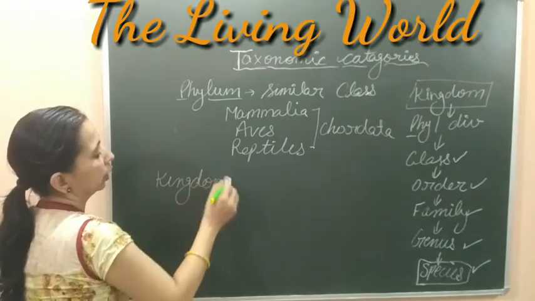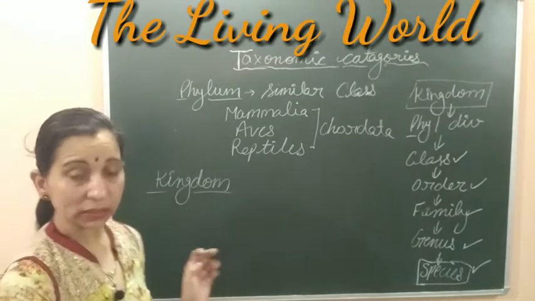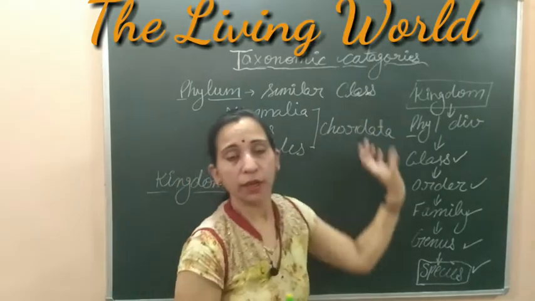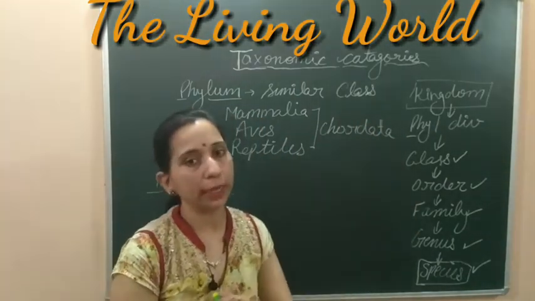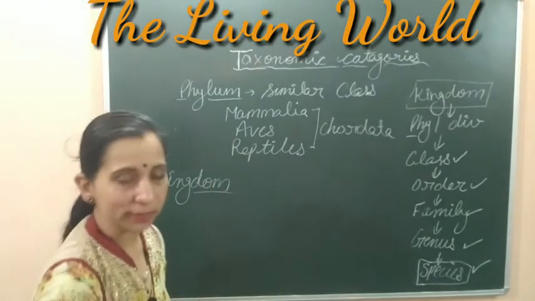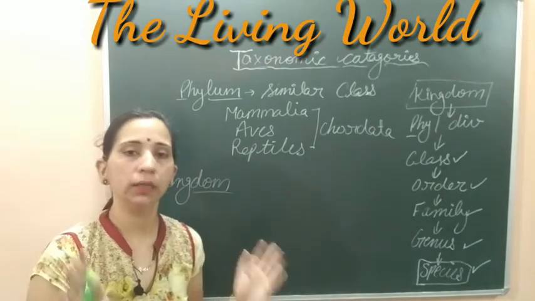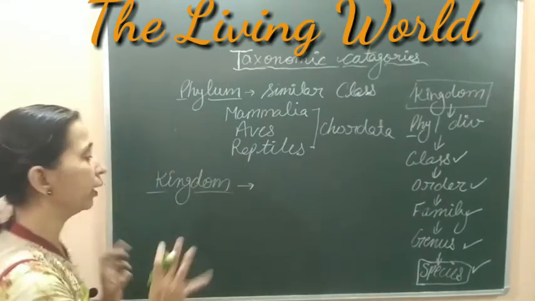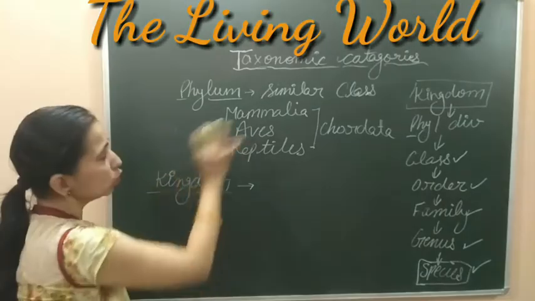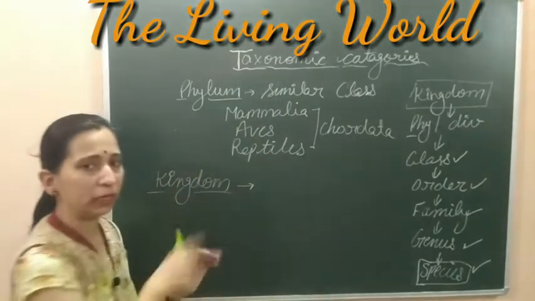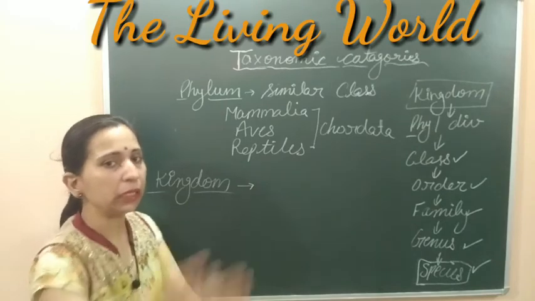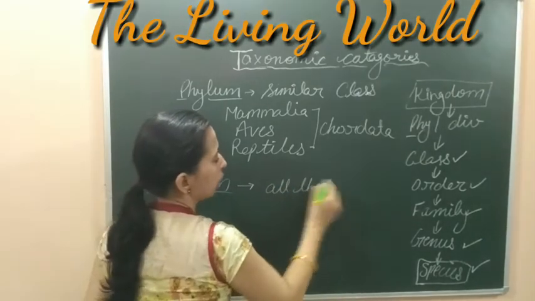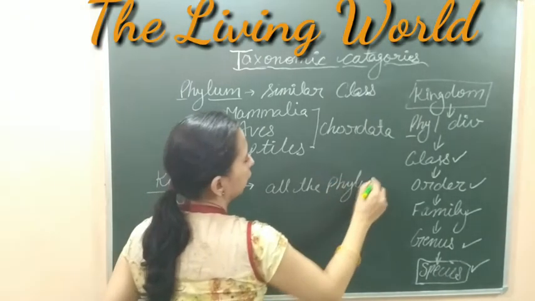Next is the kingdom. Kingdom, as we already discussed, is the most diverse group, or the largest rank or largest unit of the taxonomic categories. All the animals that exist on the earth are included into the kingdom. Inside the kingdom we can include all organisms, all living organisms. And this kingdom includes the phylums, all similar phylums. They are arranged into the many kingdoms. So all the phylums are included into the kingdom.